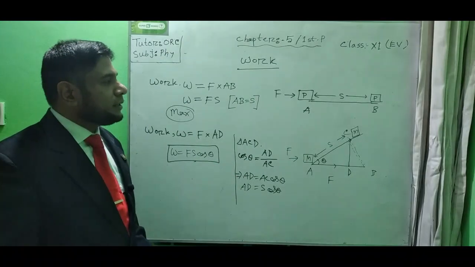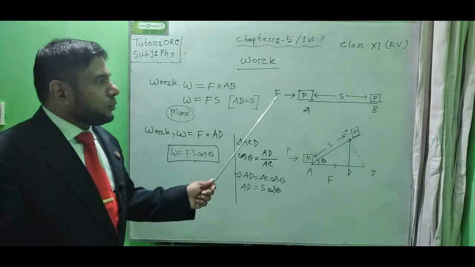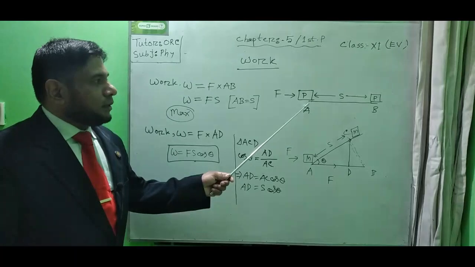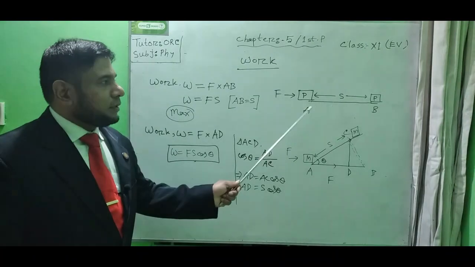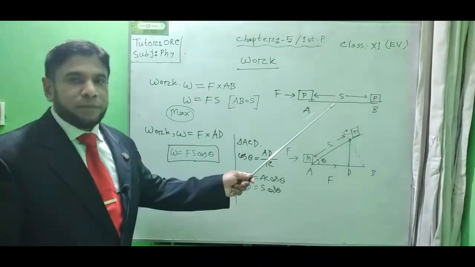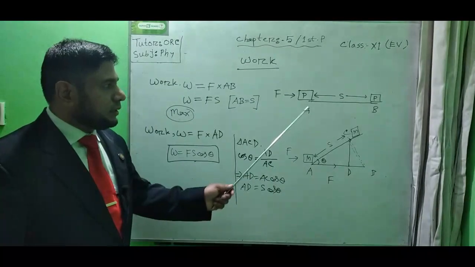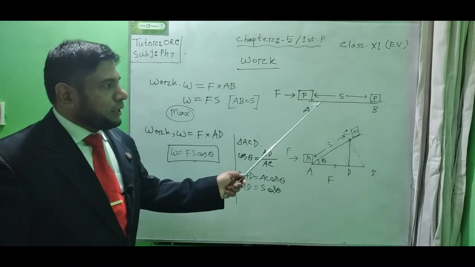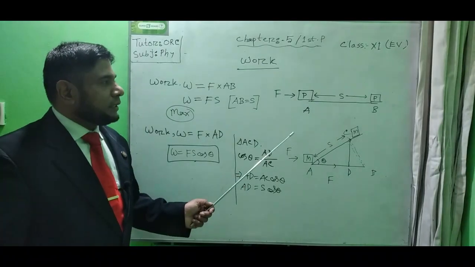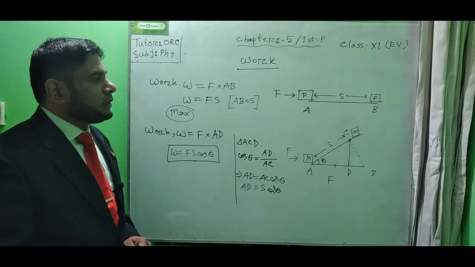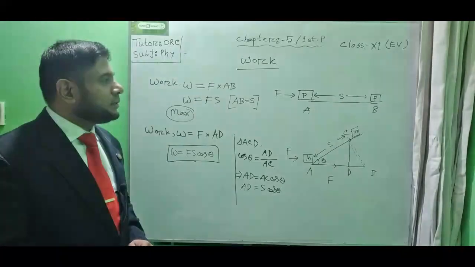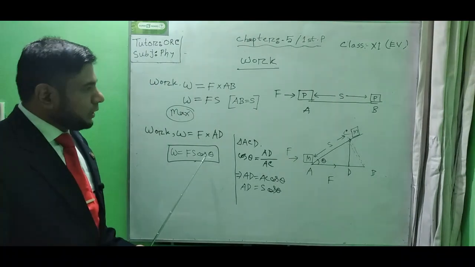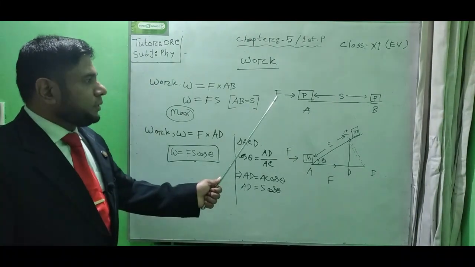Maximum work means here the total force applied on that object has been spent to cause the displacement of the object directly along the force line. So there is no deviation of the displacement from the force line. So we can say here the total force has been converted into work. From this next equation, we can also get information.